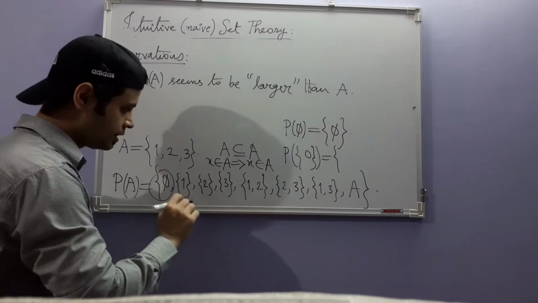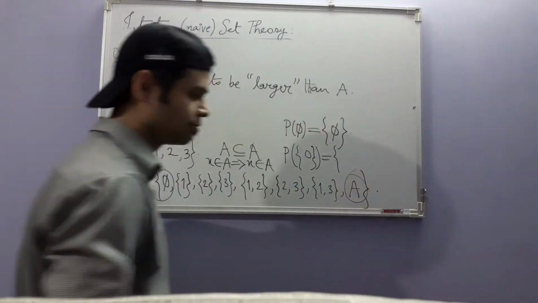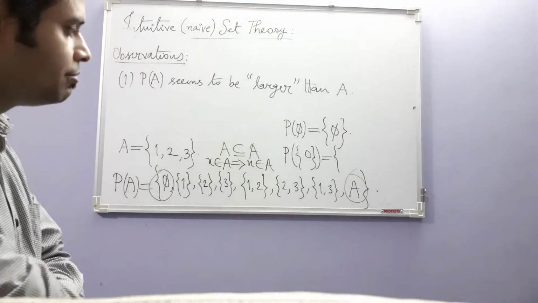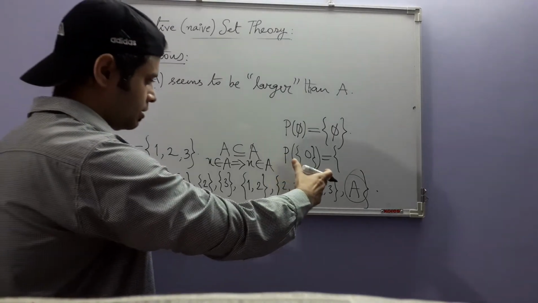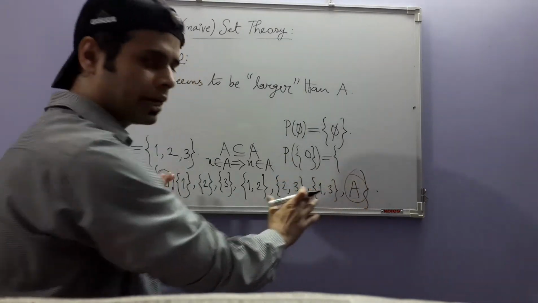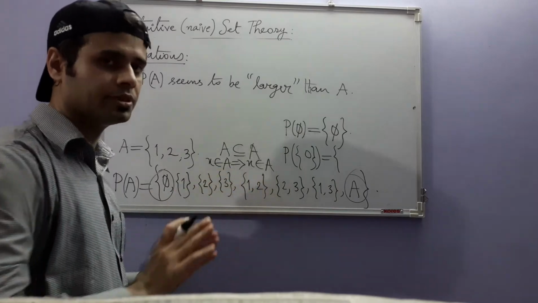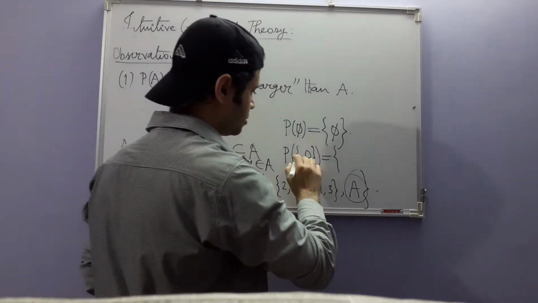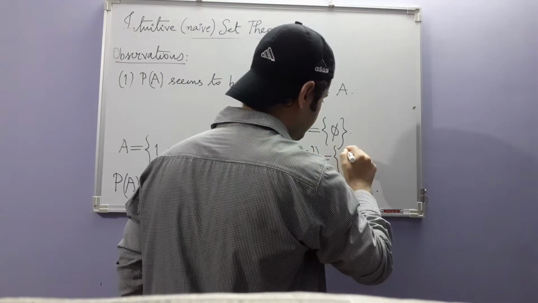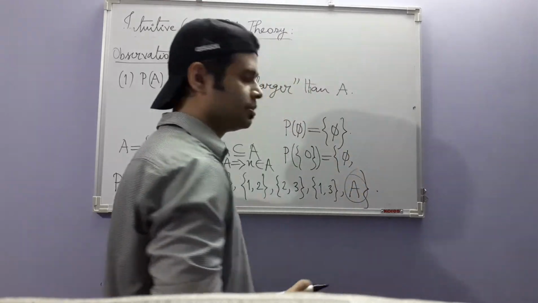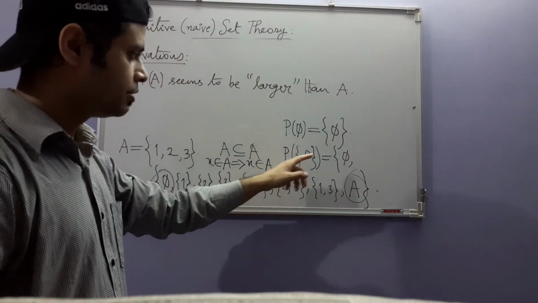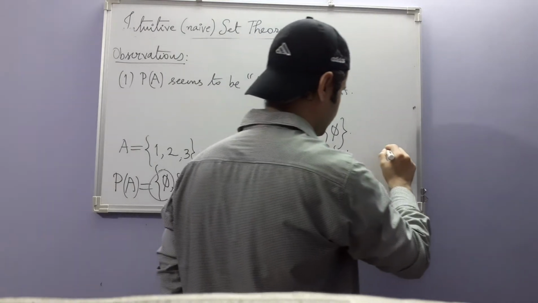One is the empty set and one is the set itself. These are called trivial subsets. In between these 2 extremes, the others are non-trivial subsets. Okay, so here also, without thinking of anything, you just write empty set first. Then you write the whole set also.